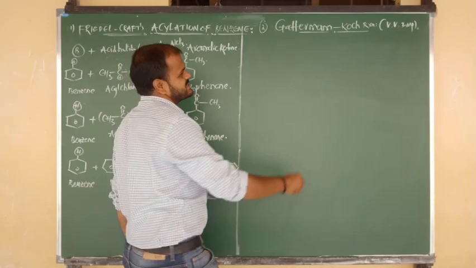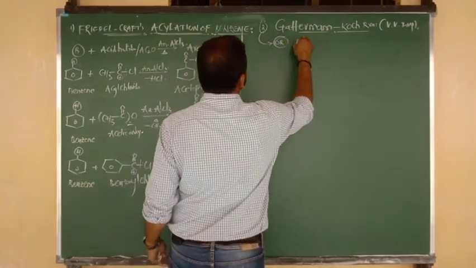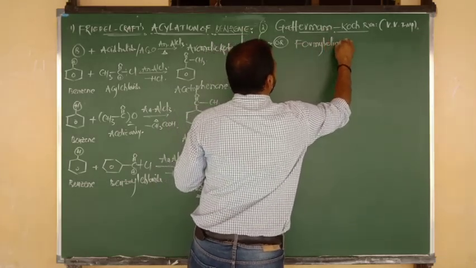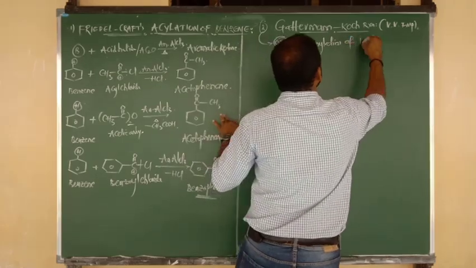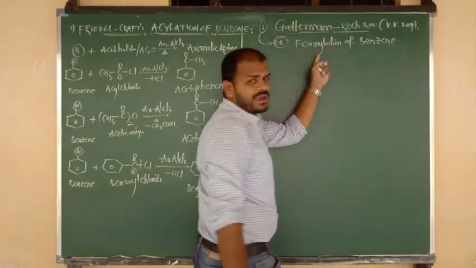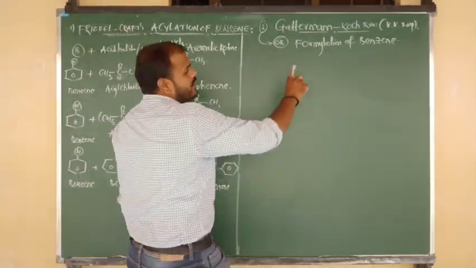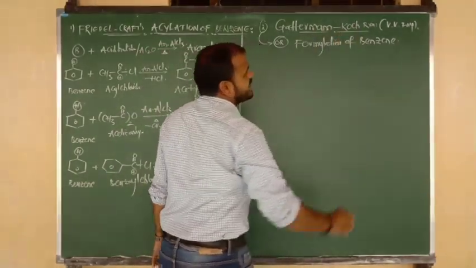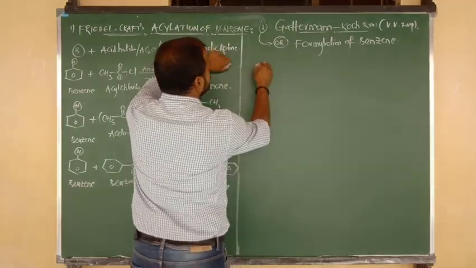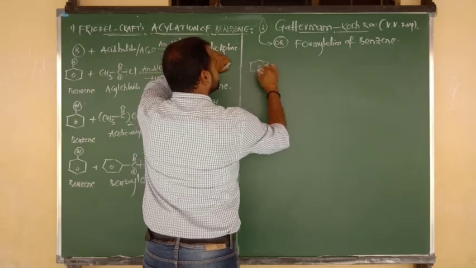Another name of the Gattermann-Koch reaction is formylation of benzene. Formylation of benzene means the benzene ring is attacked by a formyl electrophile, and you are going to get benzaldehyde. So formylation of benzene, also called the Gattermann-Koch reaction. Let me write the reaction directly. First of all I am going to write benzene.